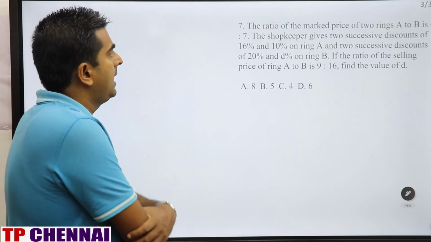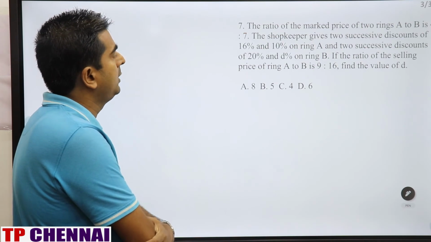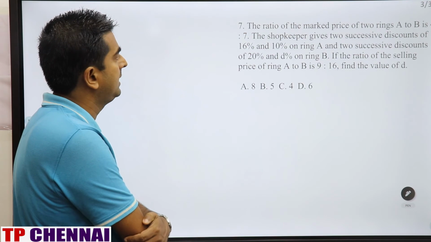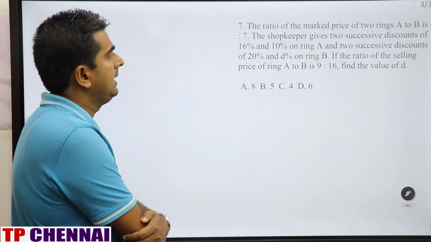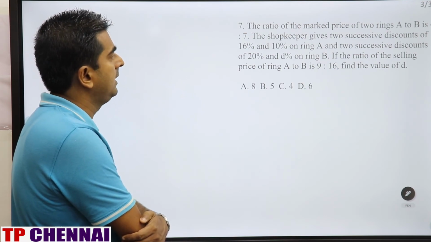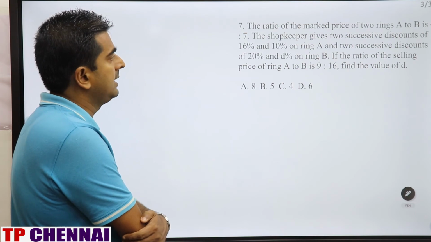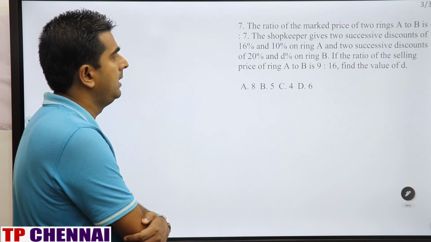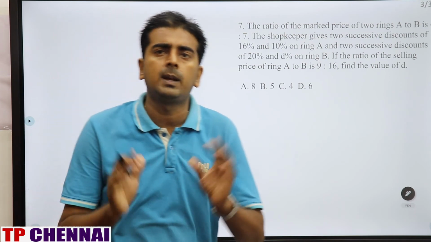The ratio of the mark price of two rings A to B is 4:7. The shopkeeper gives two successive discounts of 16% and 10% on ring A and two successive discounts of 20% and D% on ring B. If the ratio of the selling price of ring A to ring B is 9:16, find the value of D. Fully based upon concept.